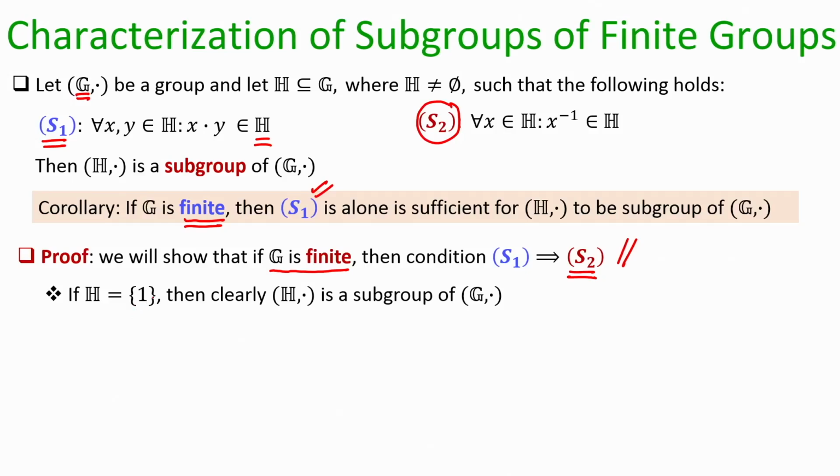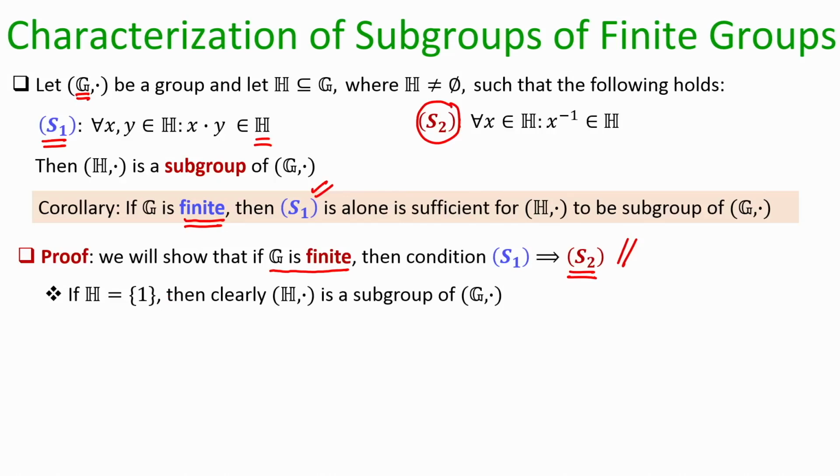Then I do not have to check whether S1 holds or S2 holds. Indeed they hold, because this subset H, with the group operation, is a subgroup. The closure property is satisfied, because if you perform the group operation on the identity element with itself, you obtain the identity element, which is again a member of H.